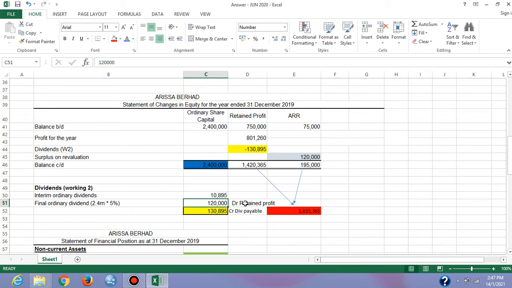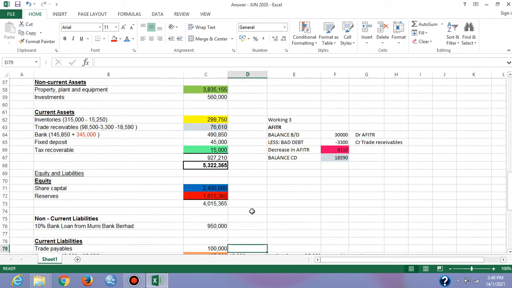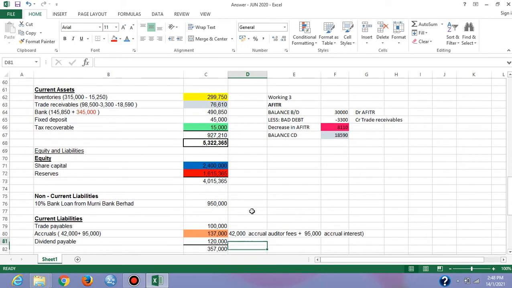So how to record? Debit retained profit 120,000, and credit account dividend payable 120,000. Here, dividend payable 120,000.